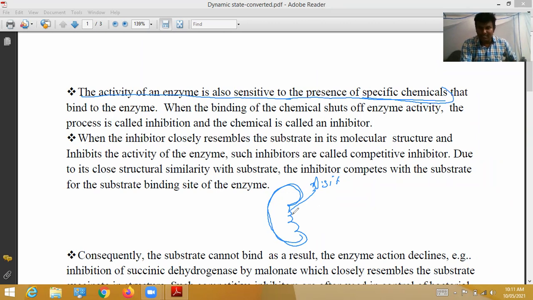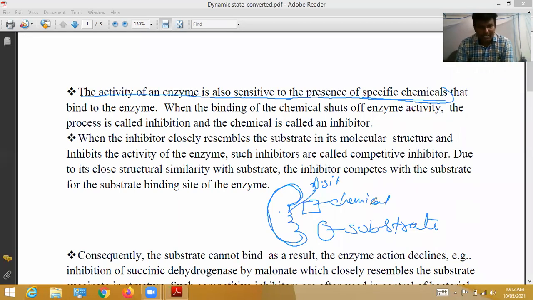Under some conditions, there is a chance for chemicals to bind to the enzyme. This is the chemical, and this is the substrate. Sometimes the activity of the enzyme is sensitive to the presence of specific chemicals, so this enzyme is highly sensitive to these chemicals. Generally the substrate binds to the enzyme, but under some conditions chemicals bind.